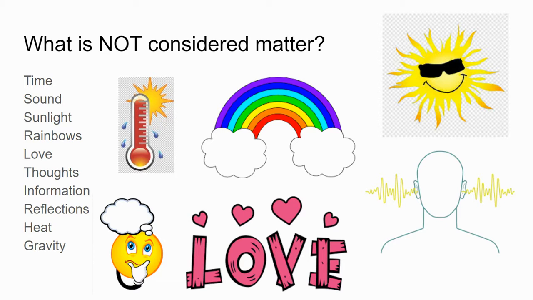So what is not considered matter then? Because that list seems pretty comprehensive. There are some things that are not considered matter, and most of these are considered forms of energy. So time, sound, sunlight, the reflection of a rainbow, love, thoughts, information, reflections, heat, gravity. All of these things are considered not matter because they don't take up space and they don't have mass.